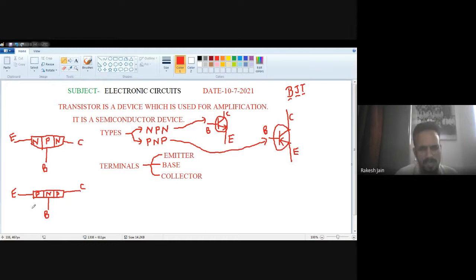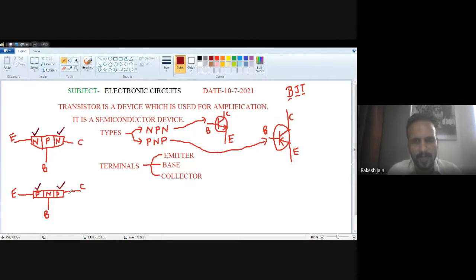So see very clearly that in the case of an NPN transistor, the emitter is taken from the N-type semiconductor, and also the collector is taken from the N-type semiconductor. Also, in the PNP transistor, the emitter is taken from the P-type semiconductor and the collector is taken from the P-type semiconductor. It means the emitter and collector in both types of transistor are taken from the same type of semiconductor. In the case of NPN, emitter and collector are taken from the N-type semiconductor. In the case of a PNP transistor, the emitter and collector are taken from the same P-type semiconductor.